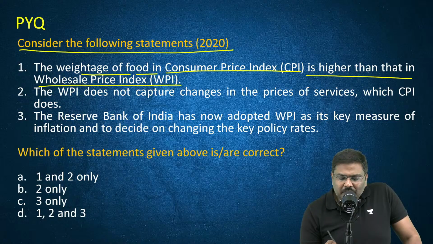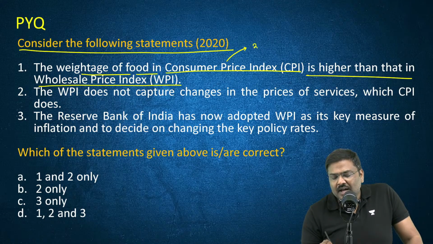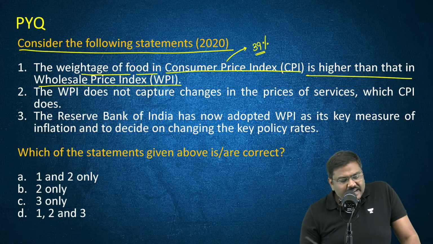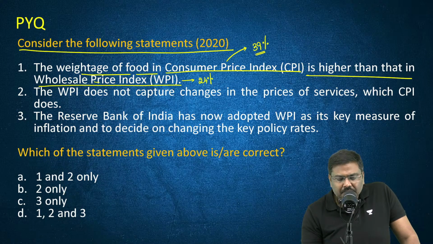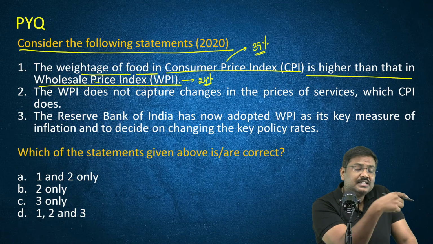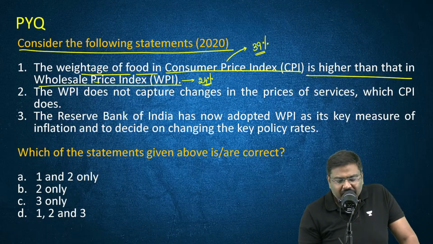In case of consumer price index, the food commodities have a weightage of around 39%. Whereas in case of the WPI, the food commodities have a weightage of around 24%. Please remember this. Right? In CPI, food has a weightage of 39. In WPI, food has a weightage of 24%.